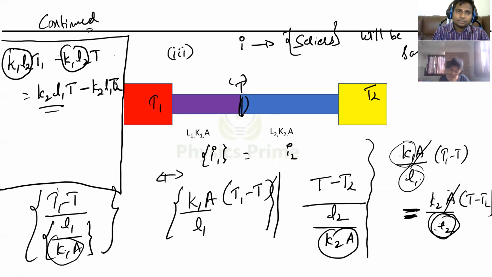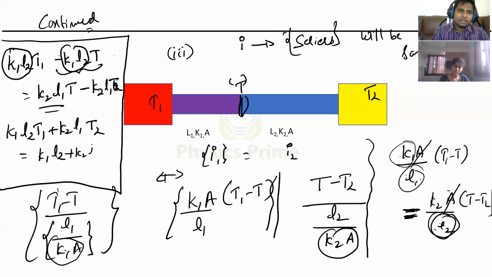Got it? So now I want to make T on one side. So this term I'm sending to the right side, because I need to find the junction temperature. And T2 we will bring here. So I'll write it as K1 L2 T1 plus K2 L1 T2 is equal to K1 L2 T, if I take common here, plus K2 L1 into T, or not, tell me. And we will divide it on this side.